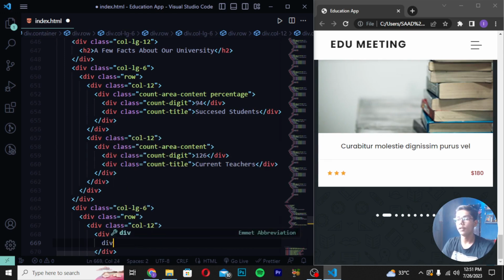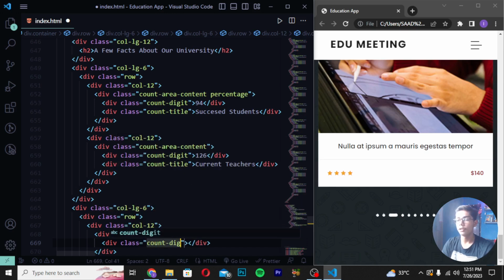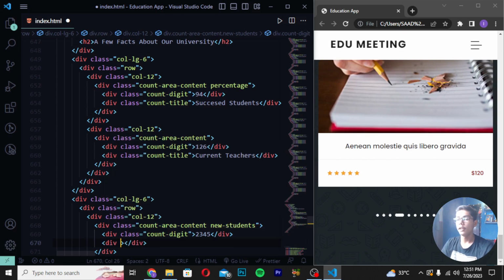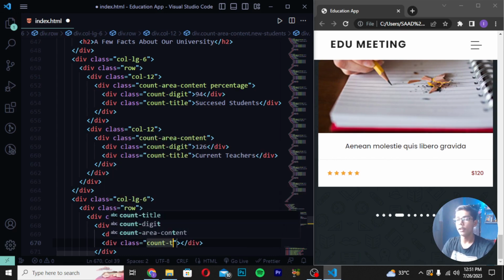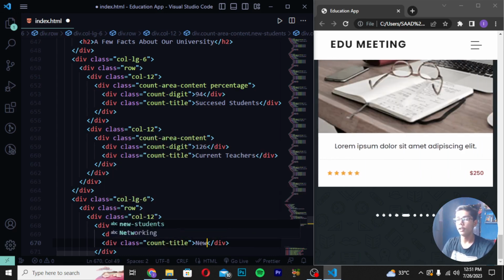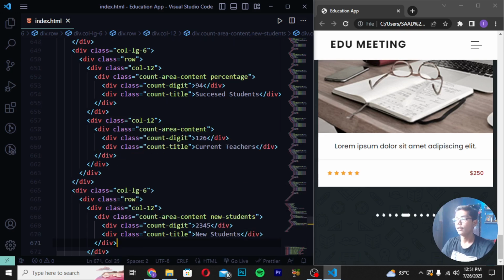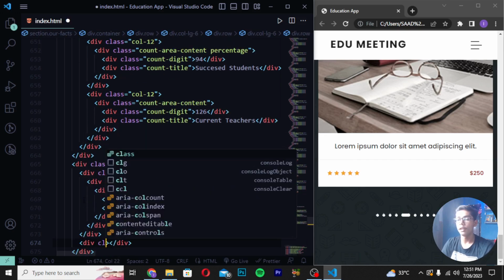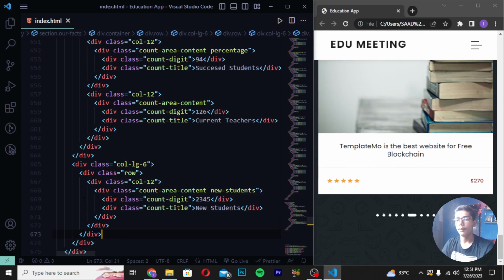Then you have to write here div class count-digits. So here I will be now writing this and write 2, 3, 4, 5. Then write here div class and then you have to write here count-title. Then you have to now write here new students like this. Save it and then you have to now write here div class. Okay, so here I will be moving like this down after this div.